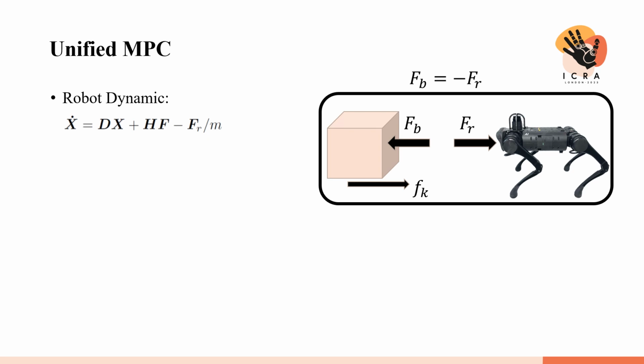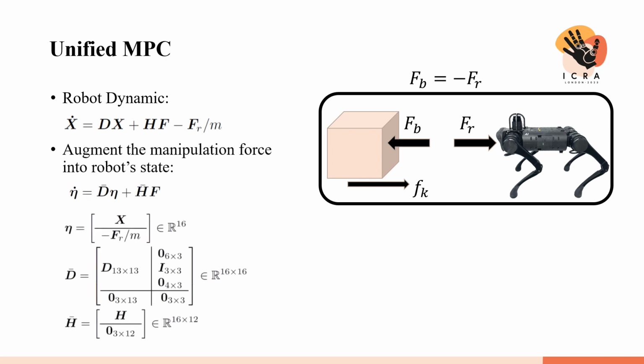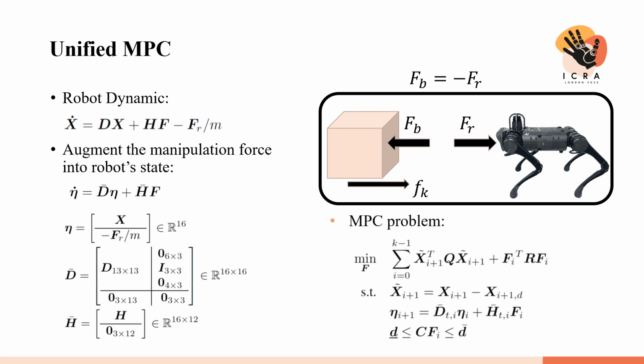So by computing the manipulation force, it is time to introduce our unified MPC. The robot dynamic is as follows. F is the ground reaction force for the locomotion controller, and Fr is the required manipulation force. To use the discretized dynamic in the linear MPC, we need to combine the term related to the manipulation force into the vector of state and get the augmented state vector. Then we can introduce our MPC problem.